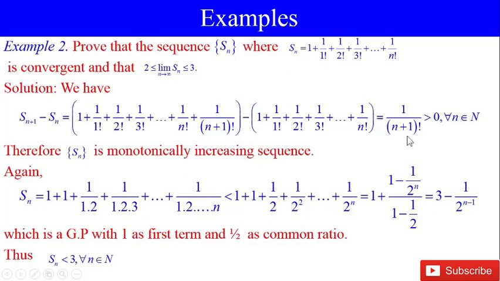This is greater than 0 for all n belongs to N. Therefore, Sn is a monotonically increasing sequence.